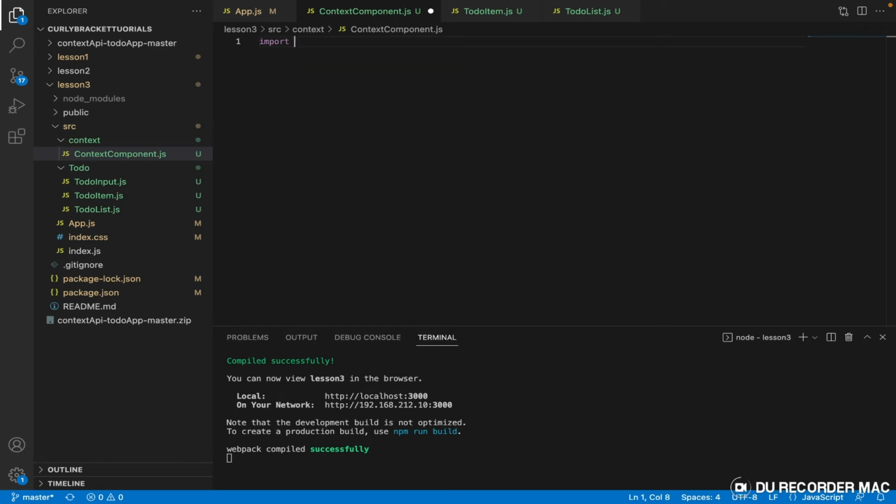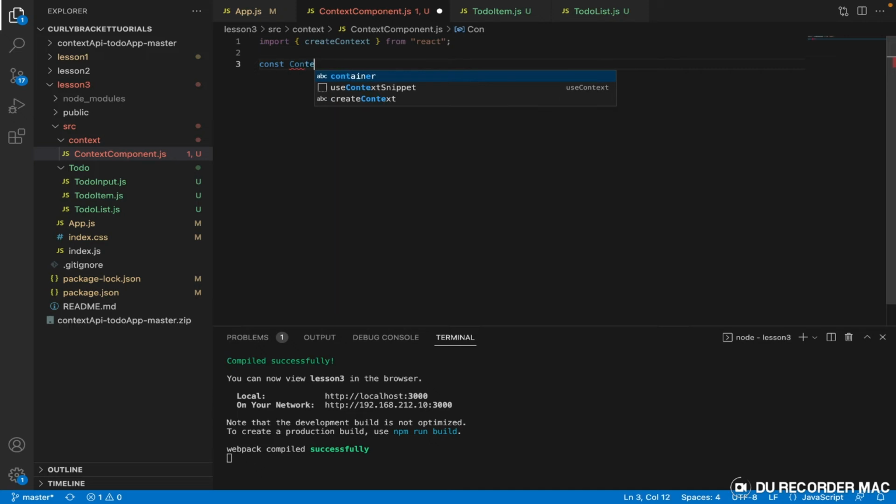All I need to do here is say import createContext from React, right? And the next thing we need to do is initialize that createContext. So we have to create a variable.